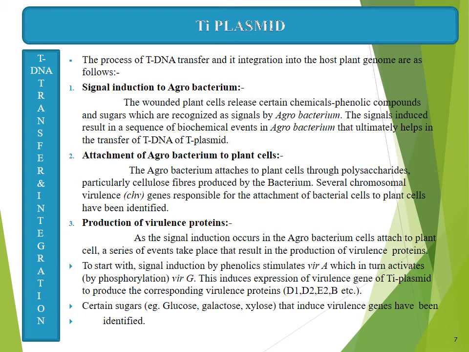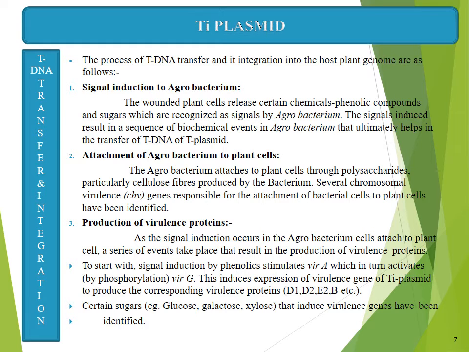So now let us see how the process of transfer takes place from the Ti plasmid to the plant chromosome. There is a signal induction to Agrobacterium tumefaciens. You know that when the plant grows its roots deeply into the soil, sometimes a wound may be formed in the plant roots.